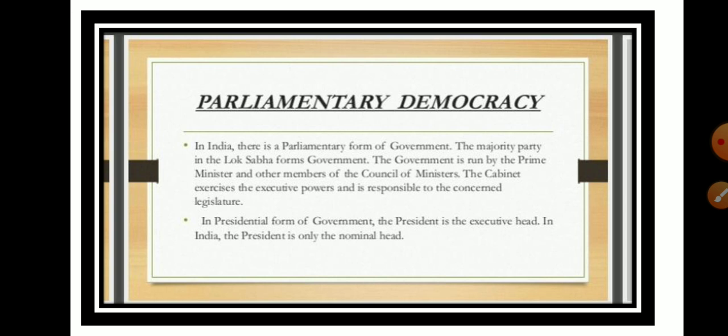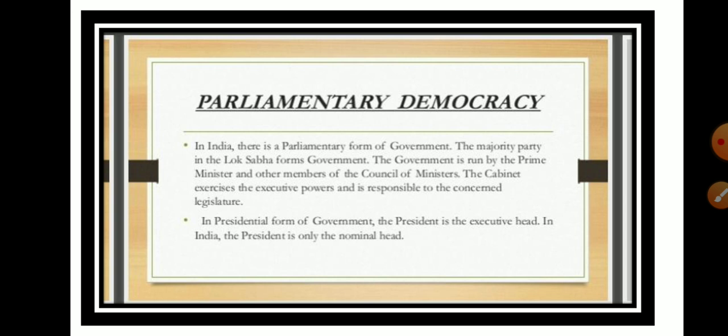In the presidential form of government, the president is the executive head. In India, the president is only the nominal head, and this makes the Indian feature very different from the constitutional features of other countries, such as those with a presidential form of government, and India has a parliamentary form of government.